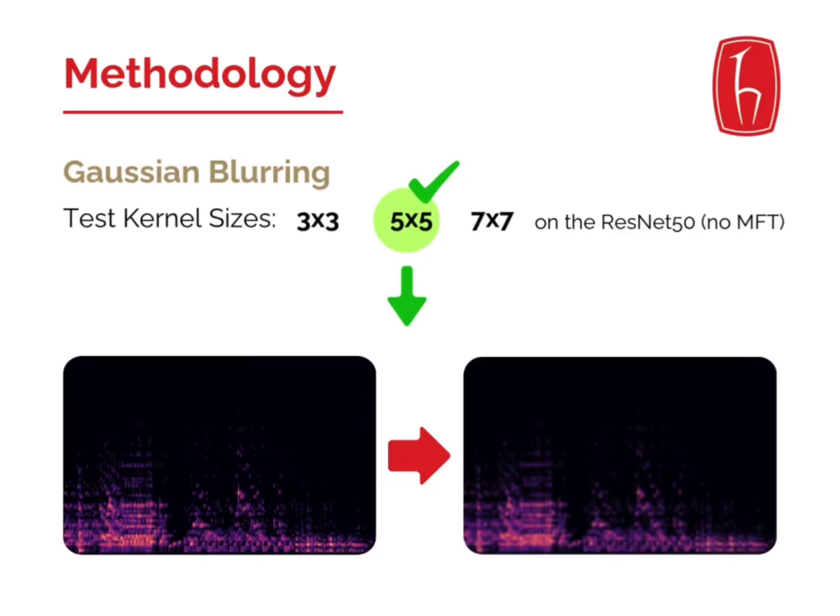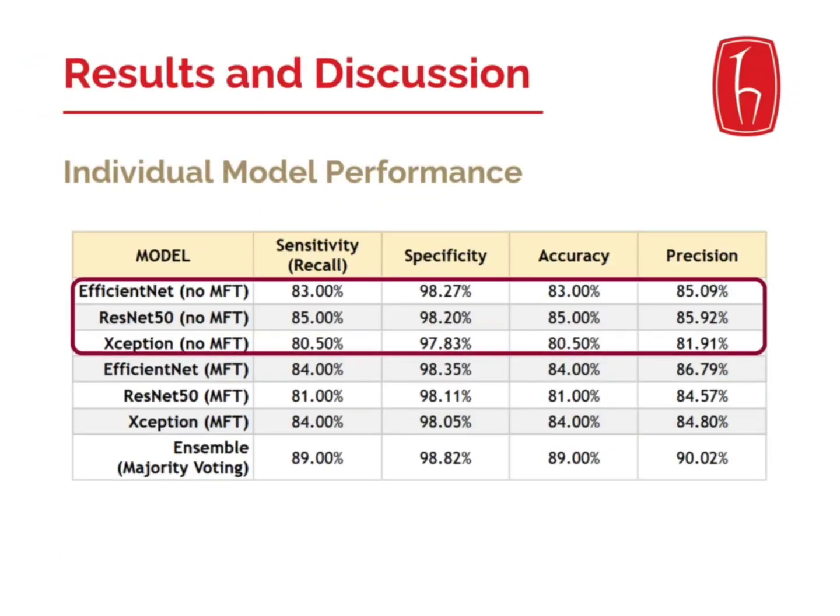Another method we use is Gaussian blurring, a standard image processing technique used to reduce noise and smooth out the fine details. In this project, various kernel sizes 3x3, 5x5, and 7x7 are tested, and it shows that the 5x5 kernel size is the most accurate one. So Gaussian blurring with a 5x5 kernel size is applied to both of our datasets.